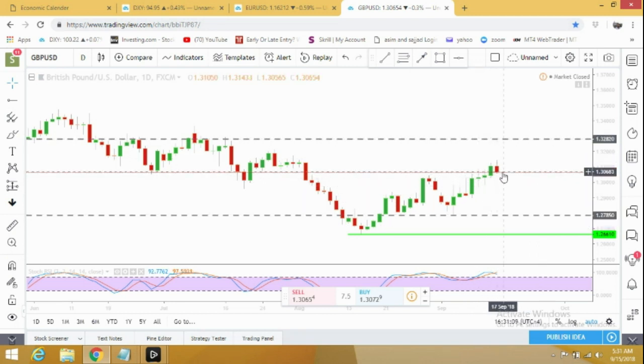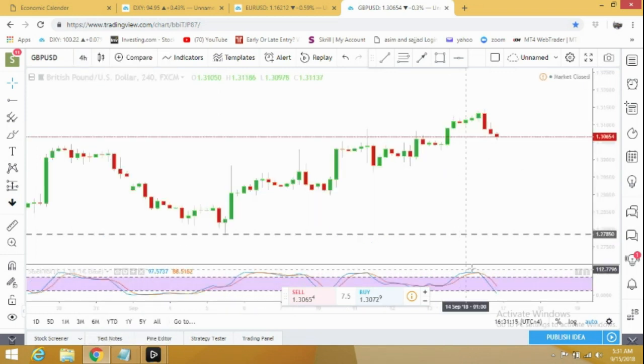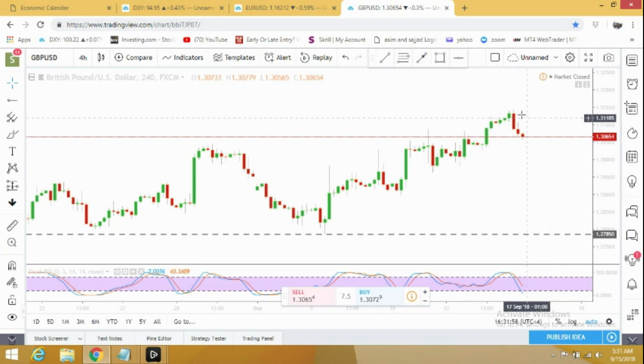So we can still expect bigger volatility in GBP pairs. Let me show you the 4-hour time frame. On 4-hour you can see it's a minor correction. At 1.304 we have a strong support level, so it can bounce back from 1.304. We might see a bigger correction again, and from 1.3200 we can again see a drop in GBP pairs, all depending on the fundamentals next week.